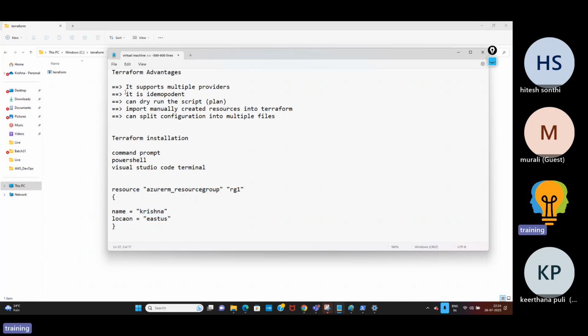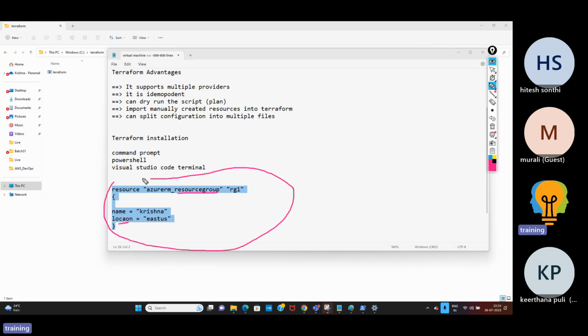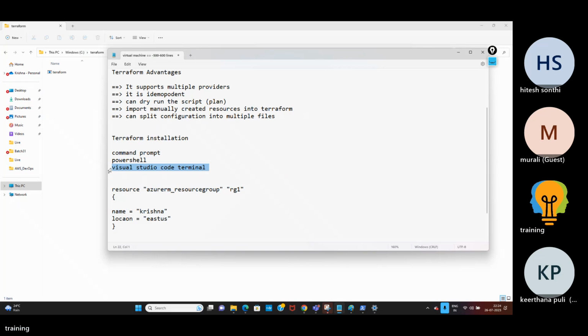If you write code in Notepad, are you able to know where the issues are? I mean, do you have any spelling mistakes or not? You cannot identify them when you write code in Notepad. The location information I've written is wrong, and the resource group is wrong. These are wrong, but still you cannot identify any errors if you write code in Notepad. That is the reason we use Visual Studio Code. If you write code in Visual Studio Code, it will be a different experience.